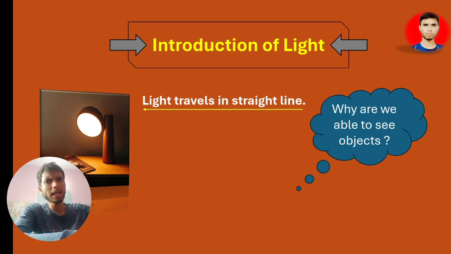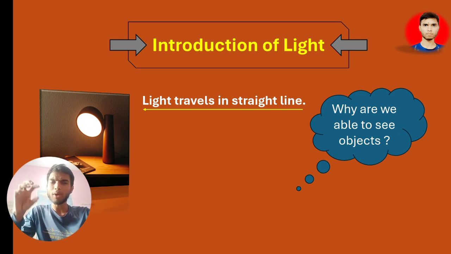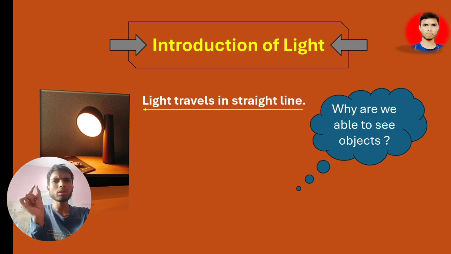Light falls on the surface. I am talking about the surface. Light falls on the surface, and then it turns into another direction by hitting the surface of the object. Now here you can ask, why is it not entering into objects?